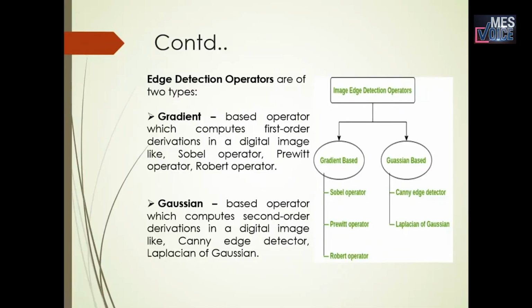Edge detection can be done using some operators. The operators are of two types. The first one is gradient and the second one is Gaussian. The gradient operator is used to compute the first order derivative in a digital image. Basically the gradient operators are three: Sobel operator, Prewitt operator, Roberts operator. The Gaussian operator is based on the computation of the second order derivative in a digital image, and the Gaussian operators are of two types: Canny edge detector, Laplacian of Gaussian.